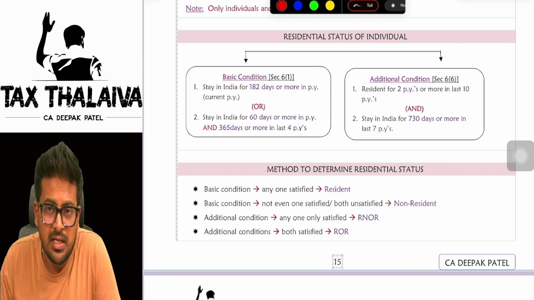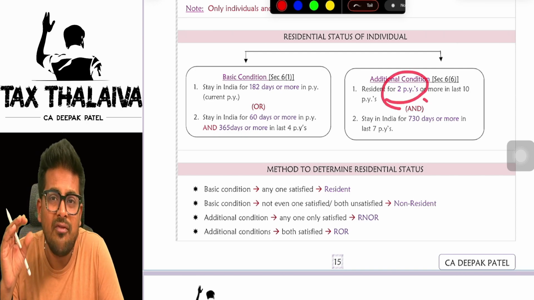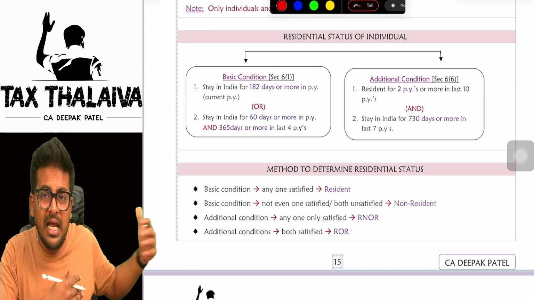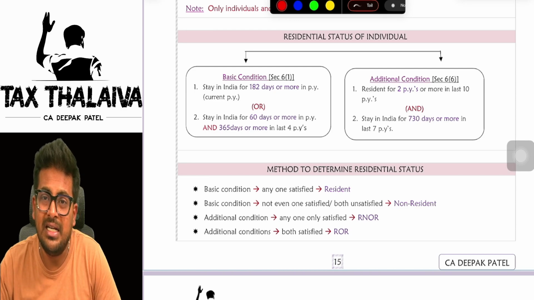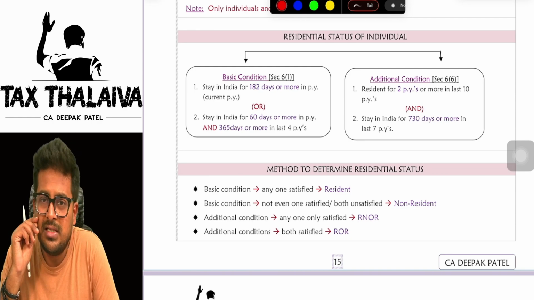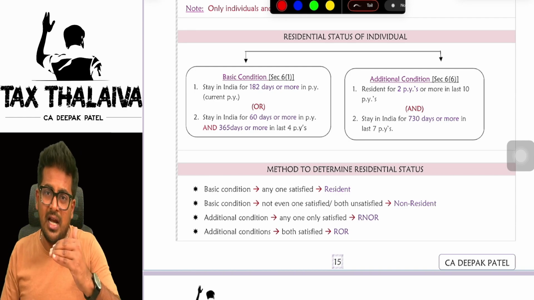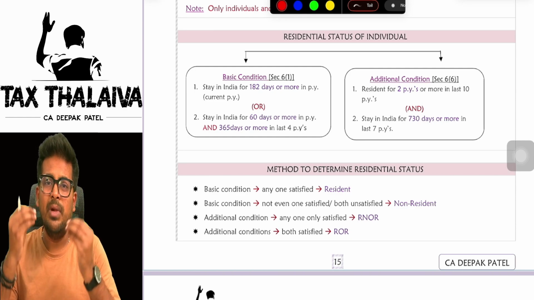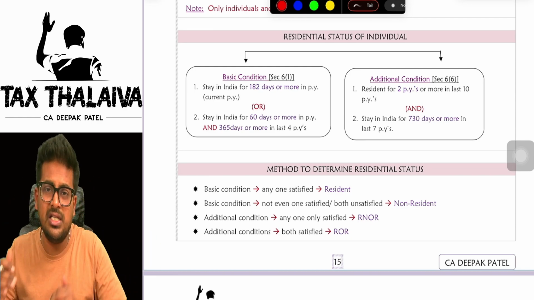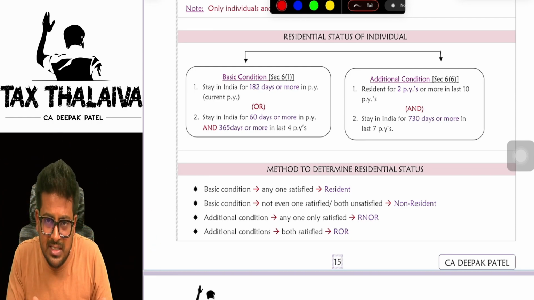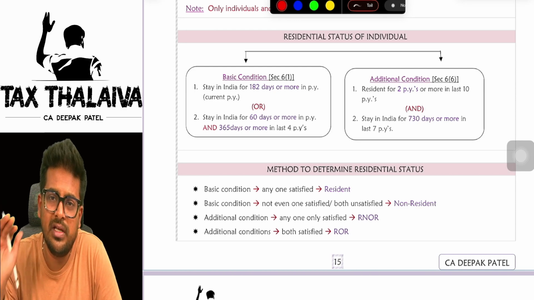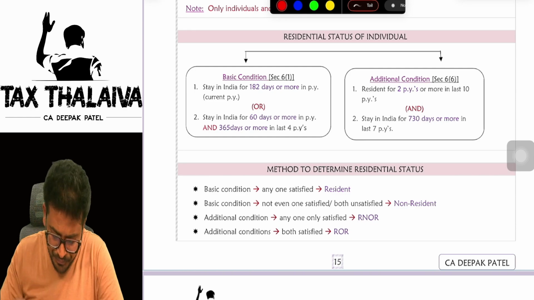What are the additional conditions, sir? In additional conditions, you must be a resident in India for a minimum of 2 out of the 10 previous years. Out of the 10 previous years, if you are resident for a minimum of 2 years, this condition will be satisfied. The second additional condition you need to satisfy is a minimum of 730 days out of 7 previous years. 730 days collectively, not in each year. So all 7 years put together, if you have stayed 730 days or more in India, then you are satisfying the second additional condition also.